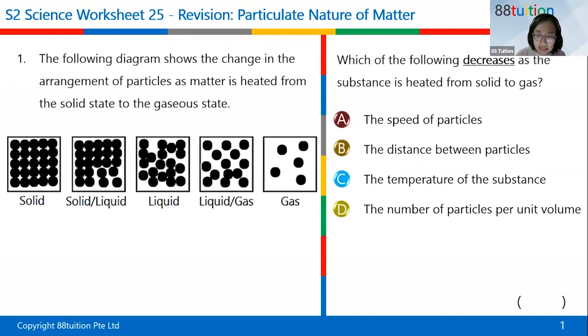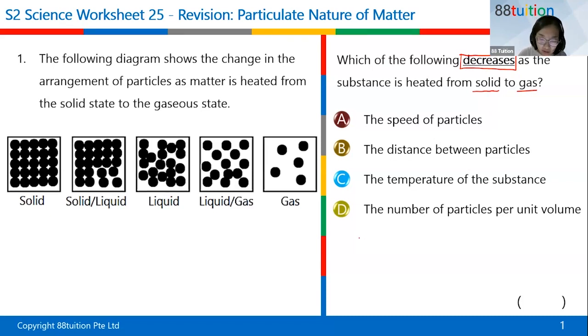All right, so you are heating from a solid to a gas. Which one decreases? Look at the word: decreases. Over here, the speed of particles from solid to gas will actually go faster and faster. So the speed will go up.